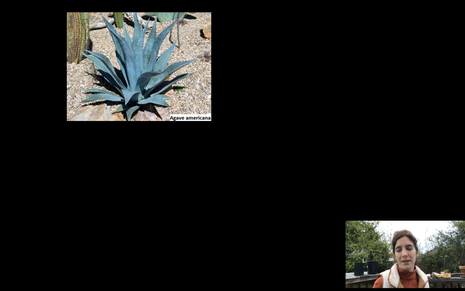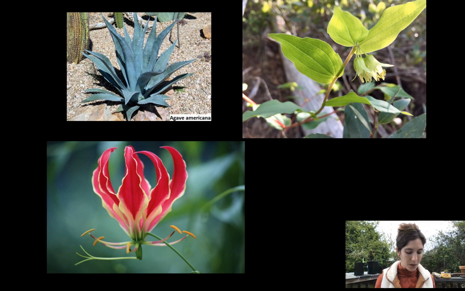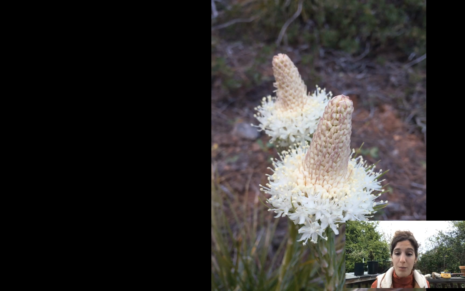Okay, members of the Liliaceae sensu lato, which we're still talking about, kind of the broad sense, include things like agave, and Prosartes, which is a really cute flower that is growing in the redwood forest. If you walk around there right now, you'll definitely see that. Really fancy flowers that come in all shapes and sizes, but again, they're going to have that 3-3-6-3 floral formula almost always, so they're really kind of easy to recognize. Oh, asparagus is in this group, in this large group.